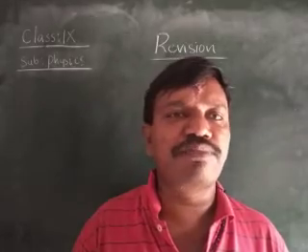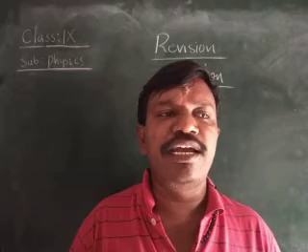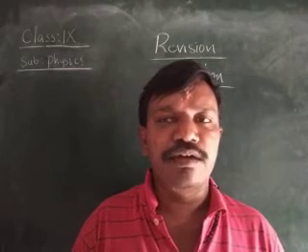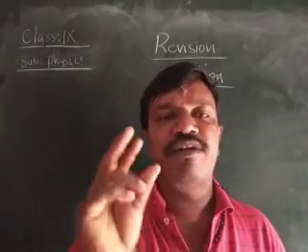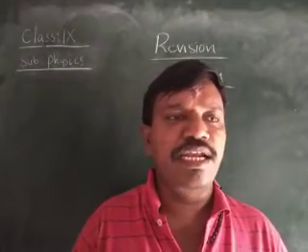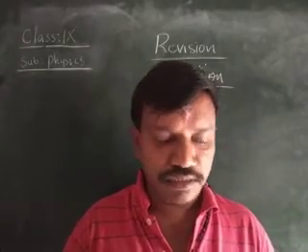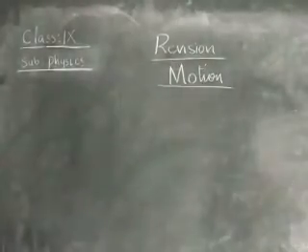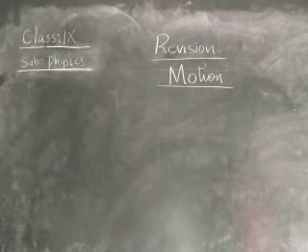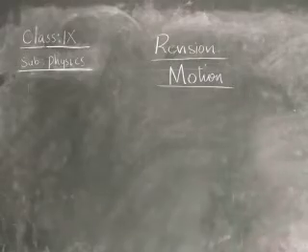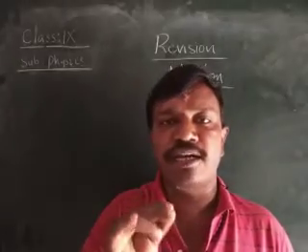Here we have two types of speed, children: instantaneous speed and average speed. Instantaneous speed means the speed covered at a particular instant, for a short interval of time. The speed which is covered through the total distance is called the average speed. Instant means at a particular interval of time.